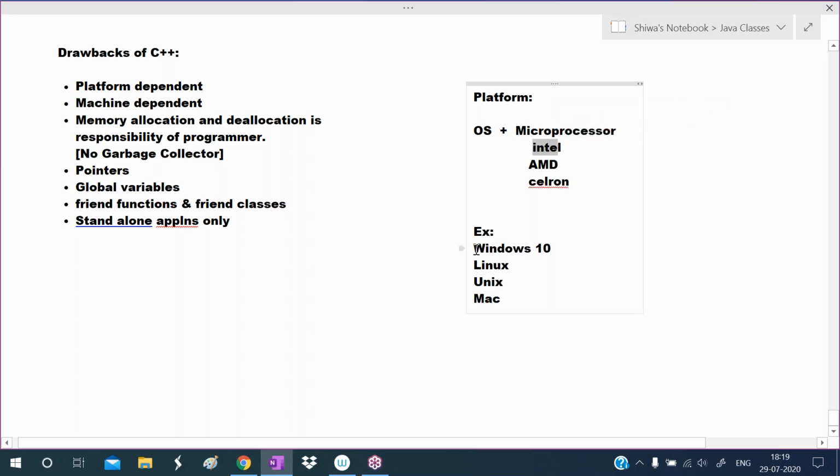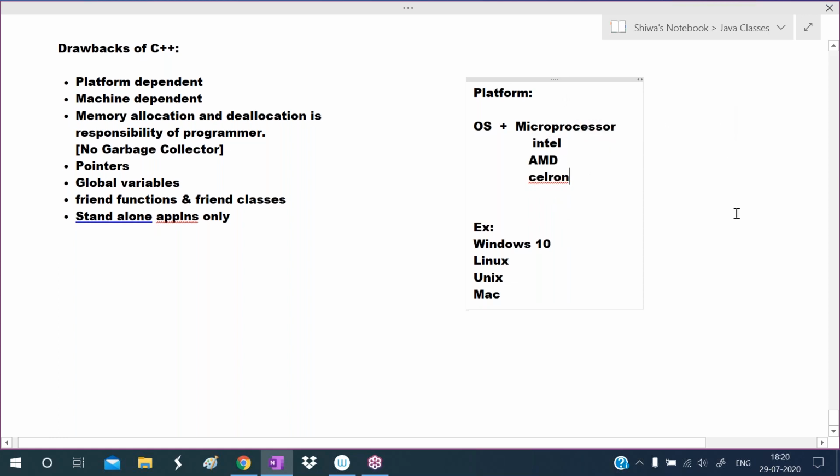Every operating system has its own language. Like that, every microprocessor has its own language. The instructions which can be understood by Intel may not be understood by AMD or Celeron. The instructions understood by the Celeron microprocessor may not be understood by AMD or Intel. So every operating system has its own language and every processor has its own language. Combination of operating system and microprocessor I'm calling platform.